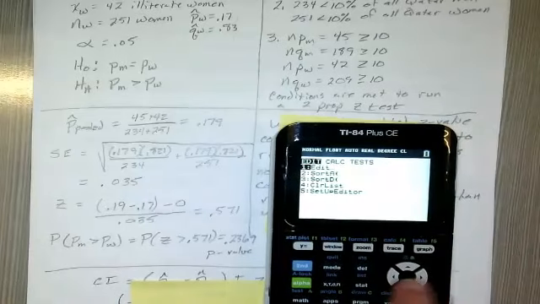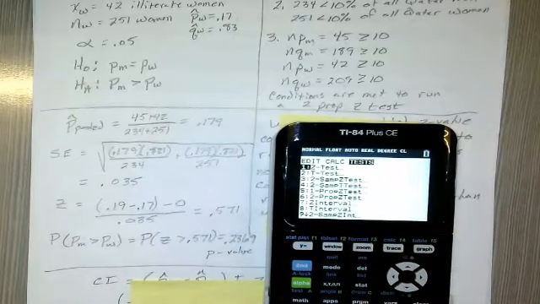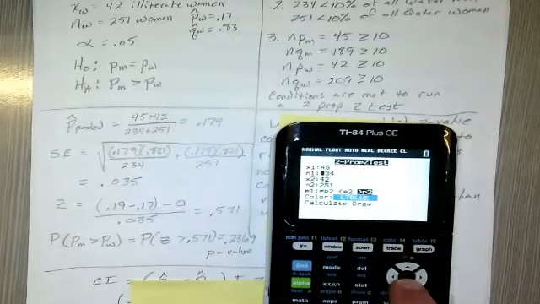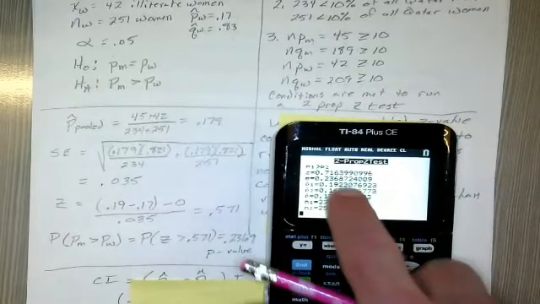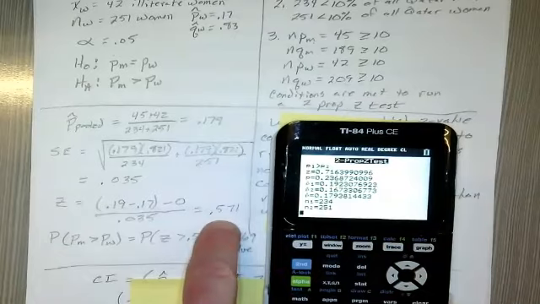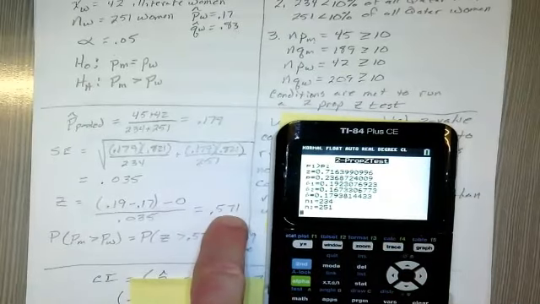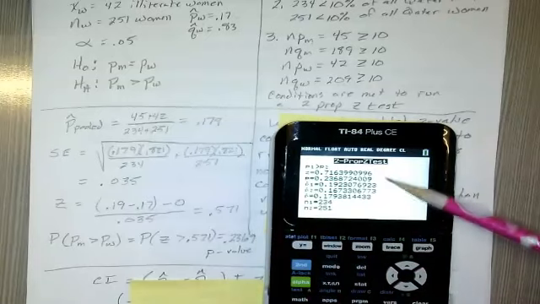So running the test on the calculator, this is a two proportion z-test. It's number 6. Got all my numbers written in there. And there it gives me my z-score. Now it gives me a different z for this, and I probably should have done it this way and put 0.57, but it doesn't matter. We're good to go.